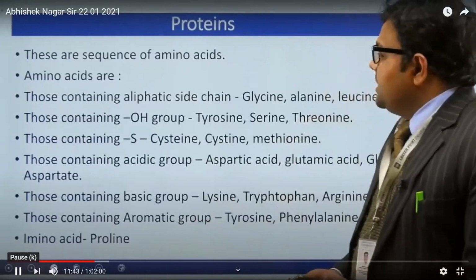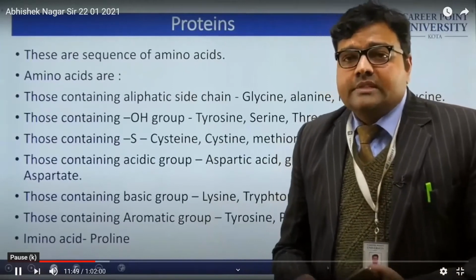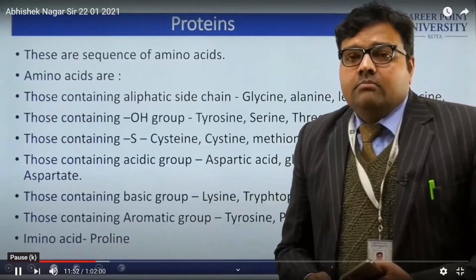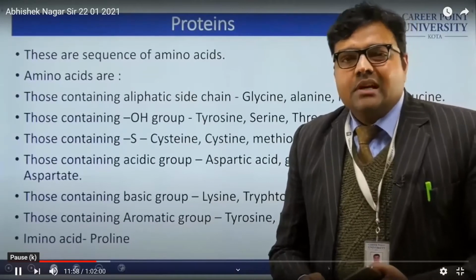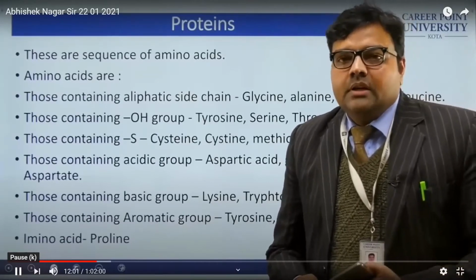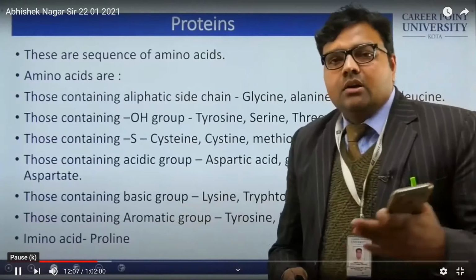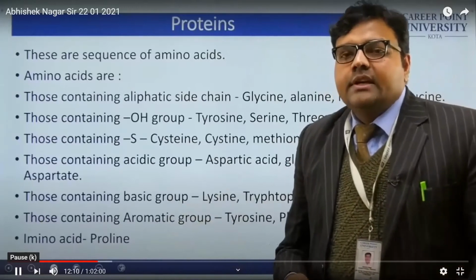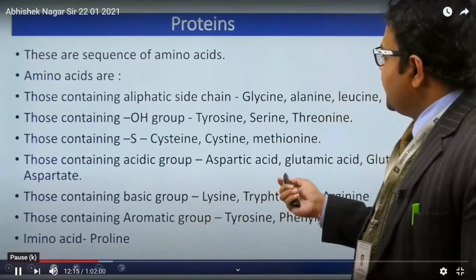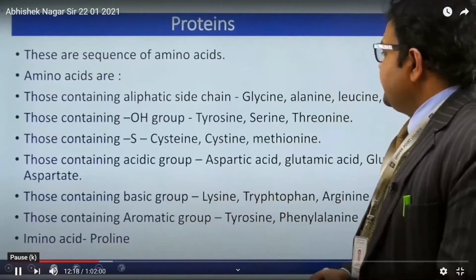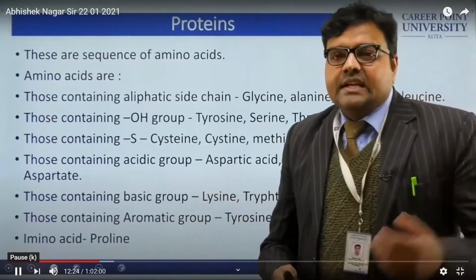The second class is amino acids containing a hydroxyl group. So what are those compounds? Serine. If you focus on the structure of these compounds, alanine is the basic compound, where you substitute the alkyl group with a methyl group. Now in the case of serine, instead of the methyl group, you replace one hydrogen from the methyl and attach a hydroxyl group. So it is known as serine. Similarly, the compounds will be tyrosine and threonine. The next category is sulfur containing amino acids: cysteine and methionine.